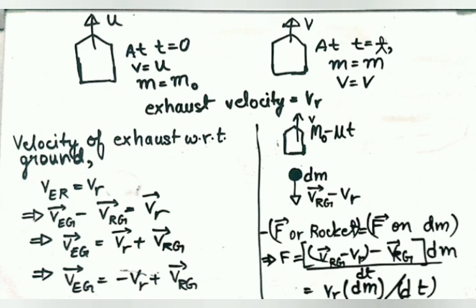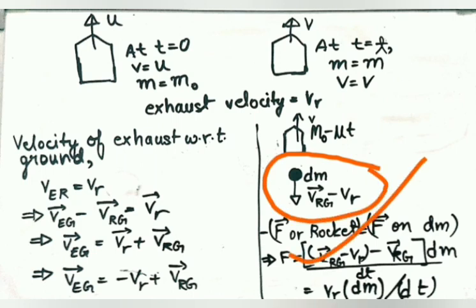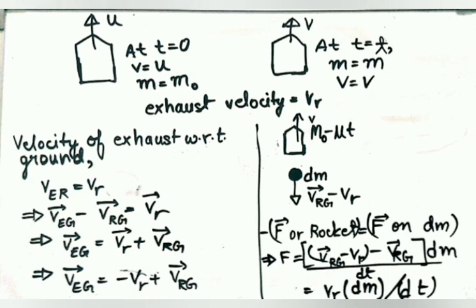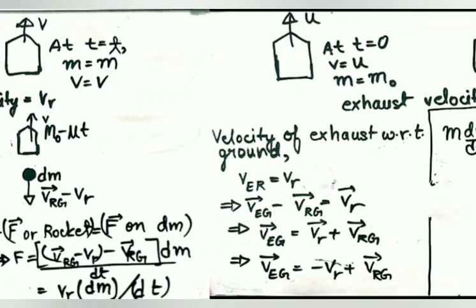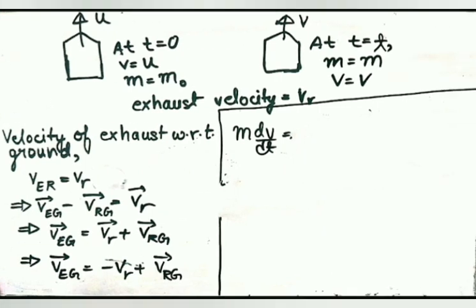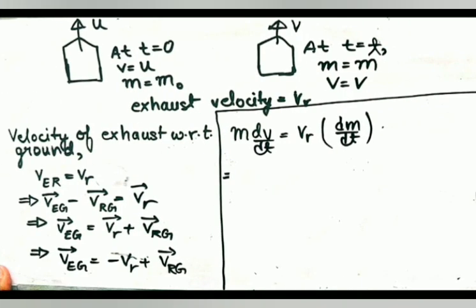So what we have done here is calculate the force applied on the exhaust, and from the third law we have proved that the forces are the same in magnitude, so this force is applied on the rocket in the upward direction. While analyzing the force equation of a rocket, we'll do something. See, this was the force, acting upward on the rocket, which we have calculated in the previous slot. So we will move forward to write the force, and yes, we have written the force.